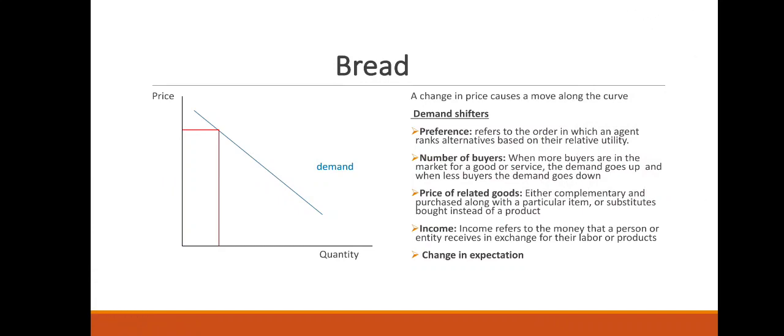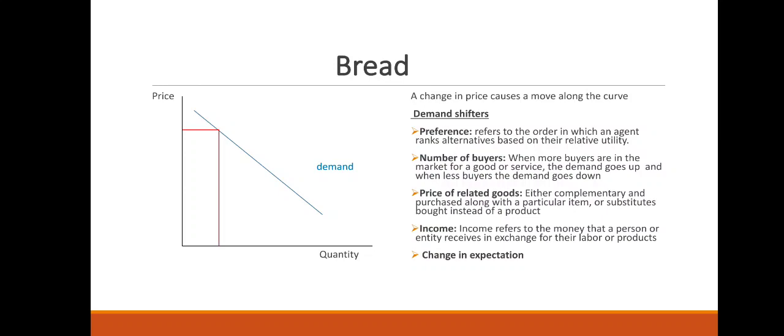Reasons for the shift in demand are preference, number of buyers, price of related goods, income, and change in expectation. When you're talking about preference, you're talking about taste preference. You're talking about what the individual wants at that particular time. So what is preference? It refers to the order in which an agent ranks alternatives based on their relative utility.